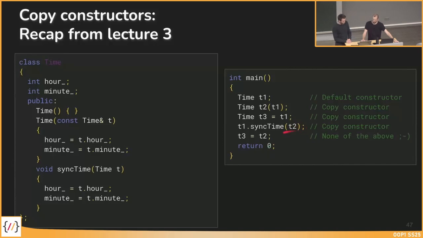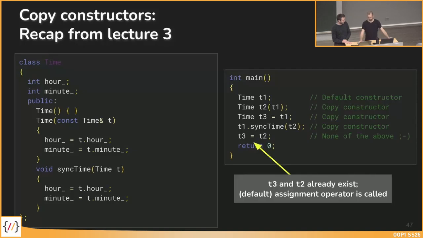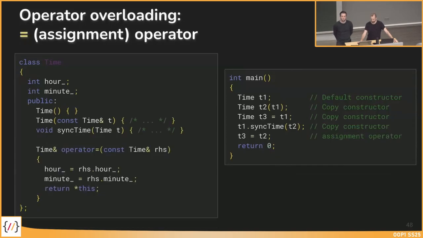And then we had this interesting line where we said we have t3, which is an existing time, equal to t2. We said it's none of the above, so it's not the copy constructor, not the default constructor or whatever, but it still works if there is an implementation. Now we know the assignment operator is called. So there must be an implementation in this time class.